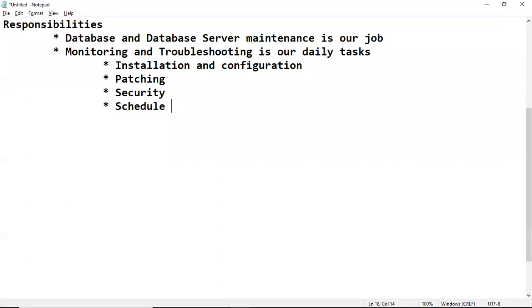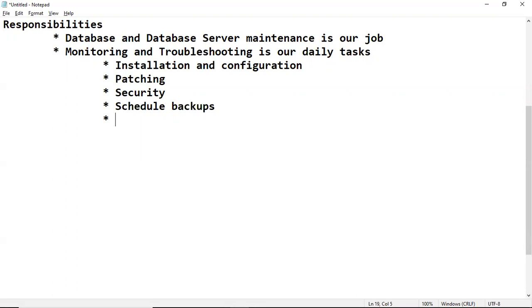A backup is nothing but an extra copy. Suppose one database is there, and tomorrow the database crashes unexpectedly, then how will we get the database back?